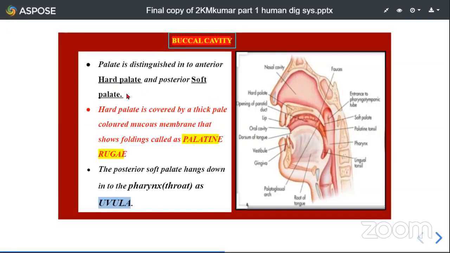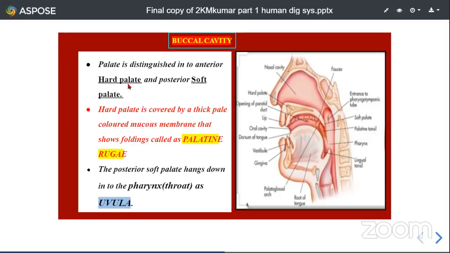Students, you just see the hard palate. The hard palate means the palate is hard in nature, and that hardness is due to the presence of bony material, isn't it? The hard palate is formed by the two horizontal portions of palatine bones and also the palatine portions of the upper jaw.